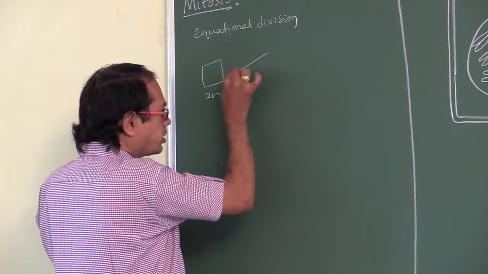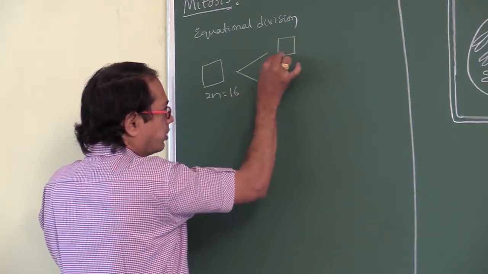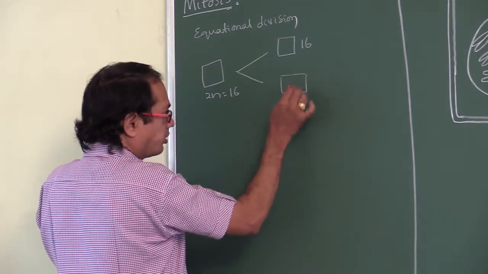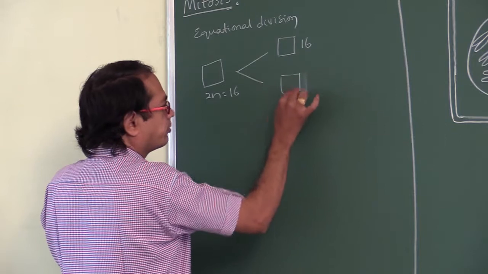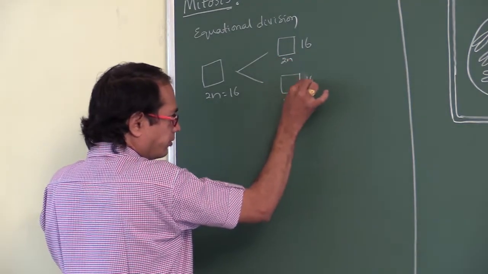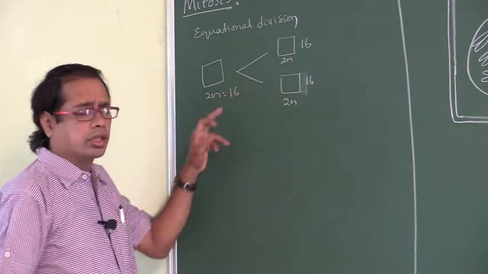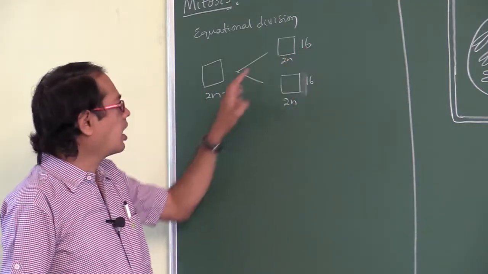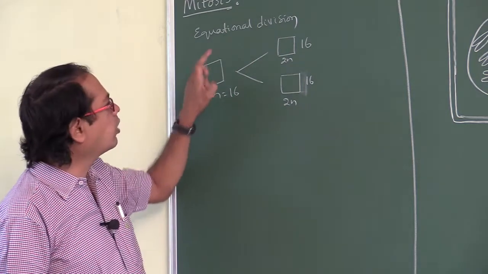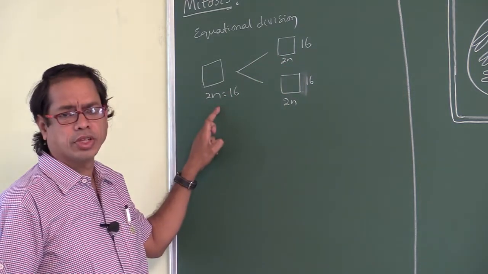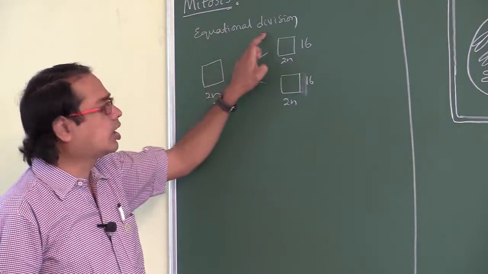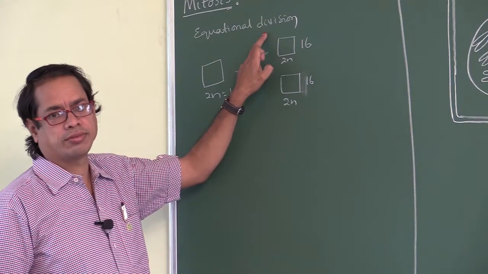It divides into two cells, each with 2n equal to 16. So the daughter cells and the parental cell have the same number of chromosomes. That's why mitosis is also called equational division.